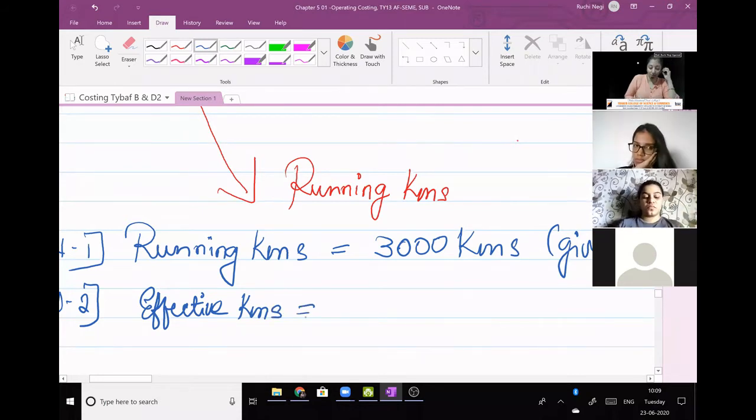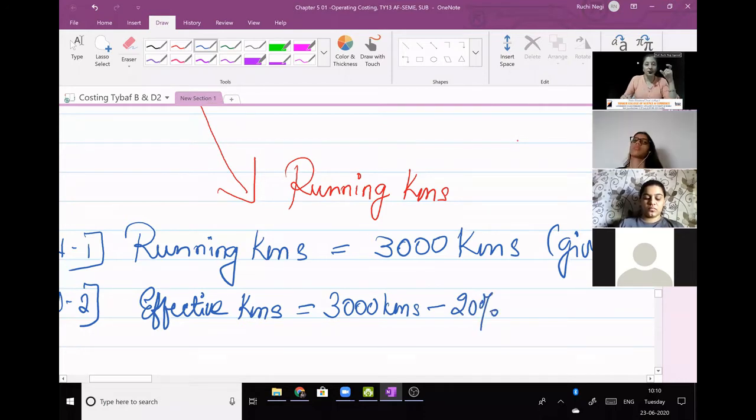Effective kilometers means running kilometers less 20% it runs empty, the percentage of empty run.